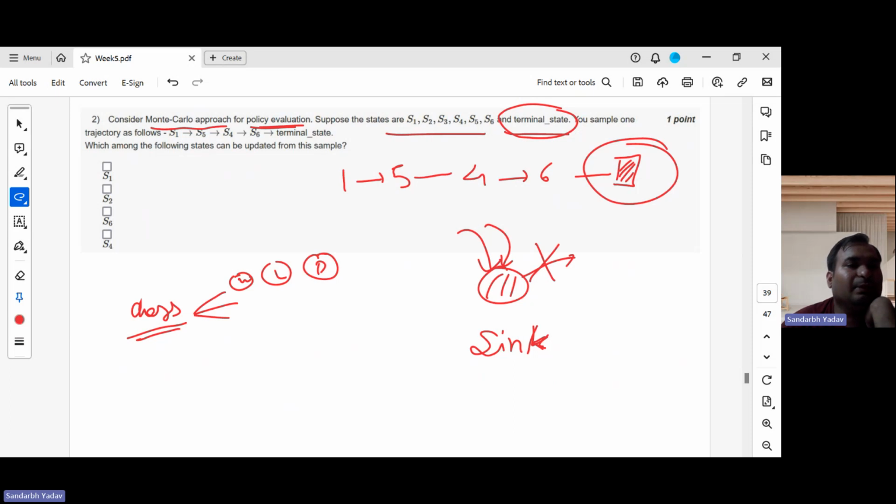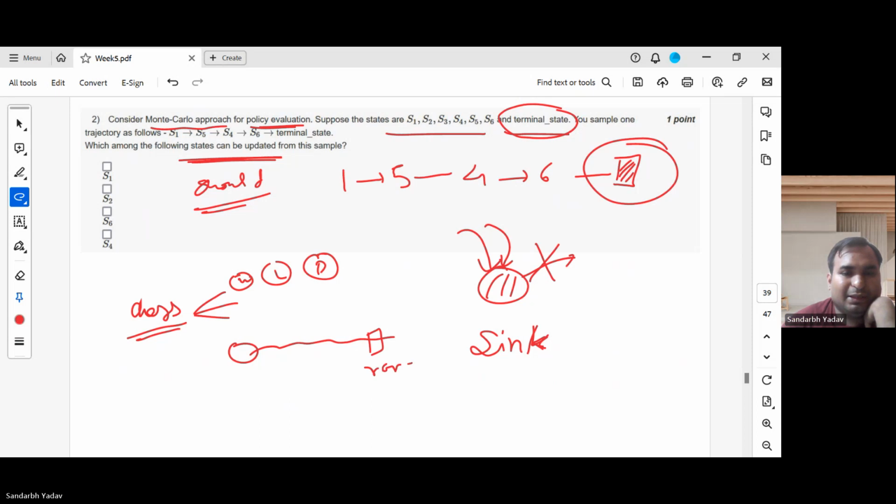Again, this is a multiple option correct question. It is asking which can be updated, not which should be updated. We have seen problems which can arise if we do this kind of update: bias can get introduced. You remember the example in which one trajectory is generated and there is some rare event which happens here.